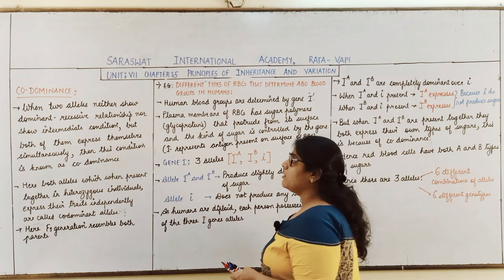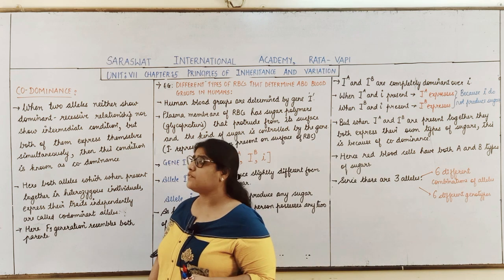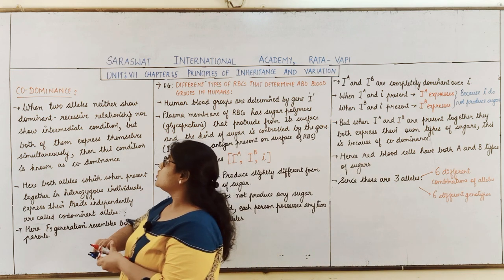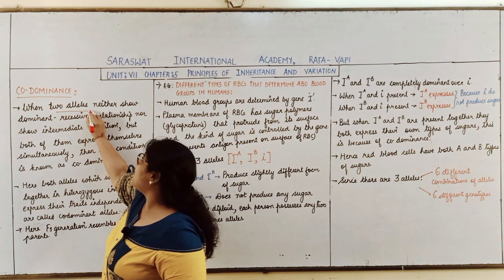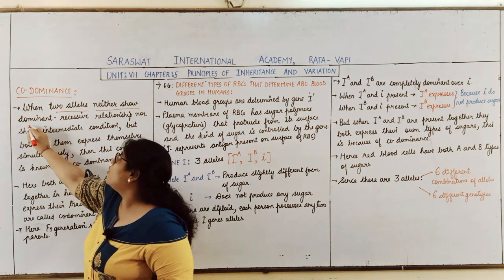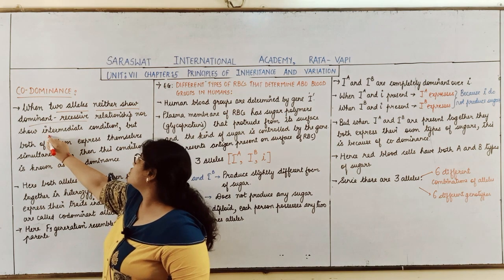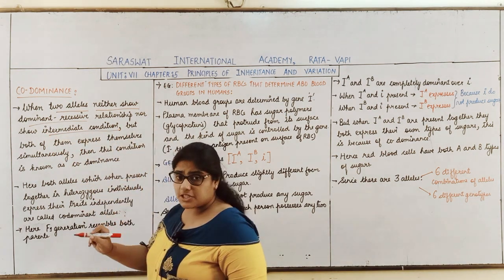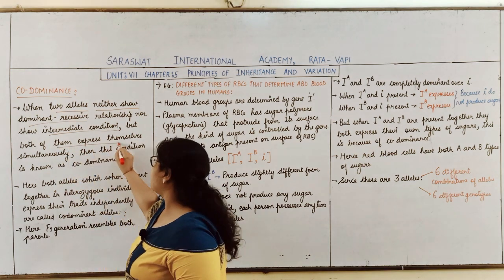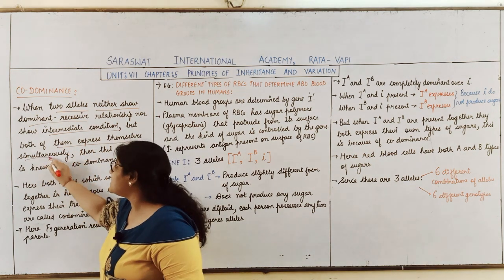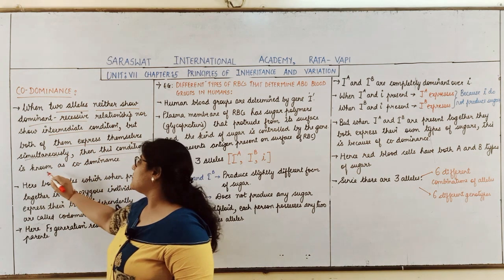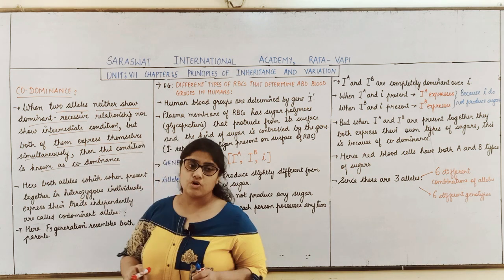So first of all, we will deal with the definition of codominance. Students, when two alleles neither show dominant recessive relationship nor show intermediate condition, but both of them express simultaneously, then this condition is known as codominance.